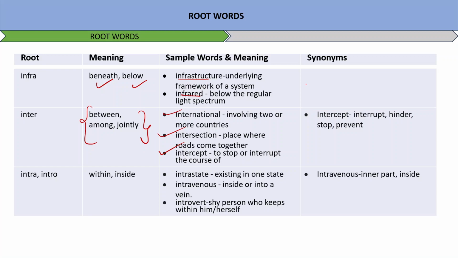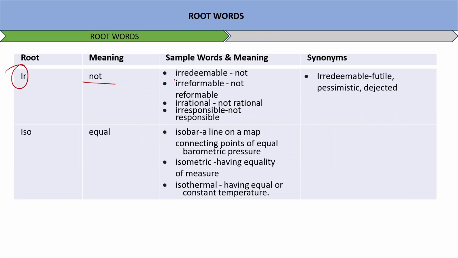IR means not. Irredeemable, not redeemable. Irreformable, not reformable, right? Irrational, not rational. Irresponsible, not responsible. Irredeemable is also synonymous to futile, pessimistic, dejected. Basically, someone who doesn't have a very positive outlook, not positive.